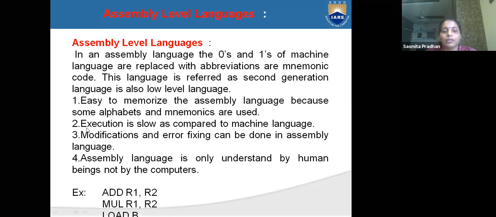Execution in assembly level language is very slow as compared to machine level language. Modification and error fixing can be done in assembly level language.